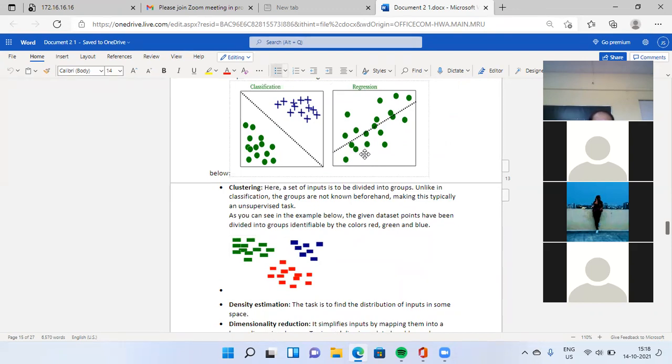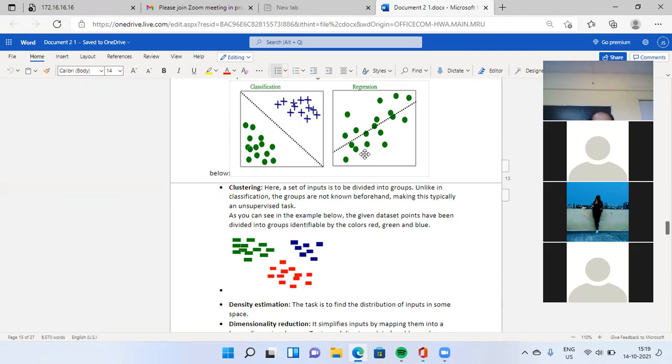Here, a set of input is to be divided into groups. Unlike classification, the groups are not known beforehand, making this typically an unsupervised task. As you can see in the example below, the given data set points have been divided into groups.